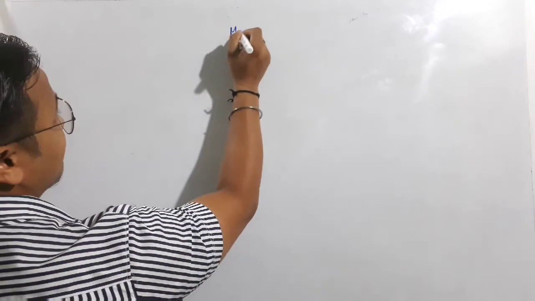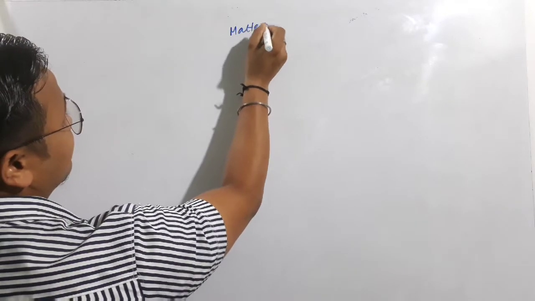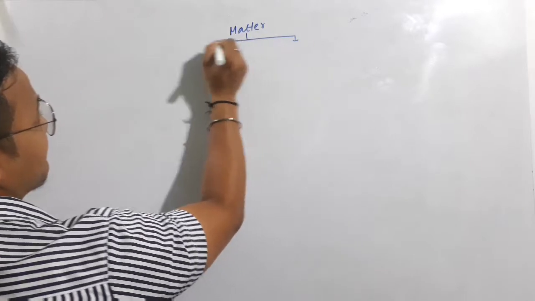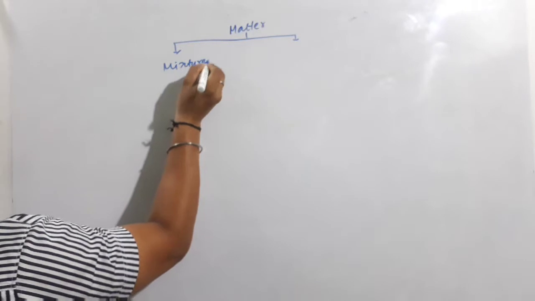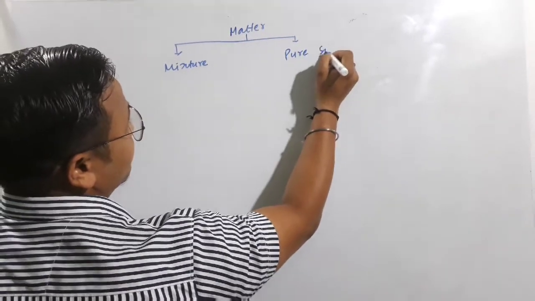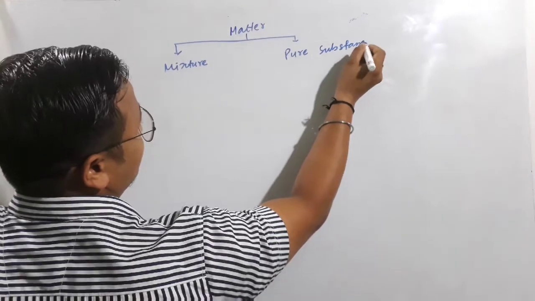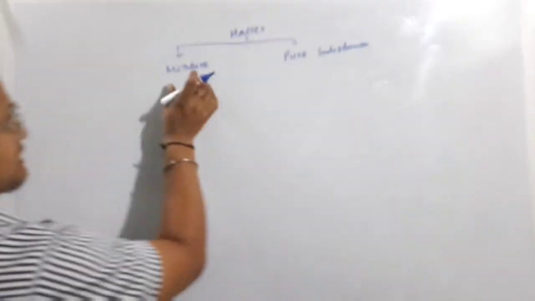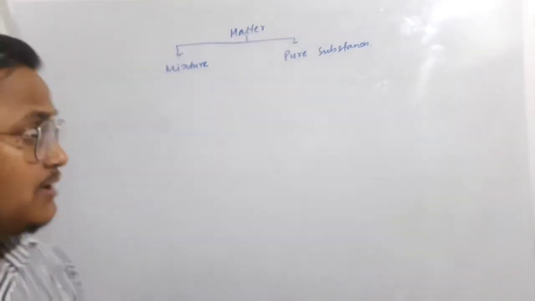Now students, in this classification, matter is divided into two categories. One is known as mixture, and another one is known as pure substance. Now what is the concept of mixture and what is the concept of pure substances? First of all we will discuss the mixture, then we will proceed with the pure substances.